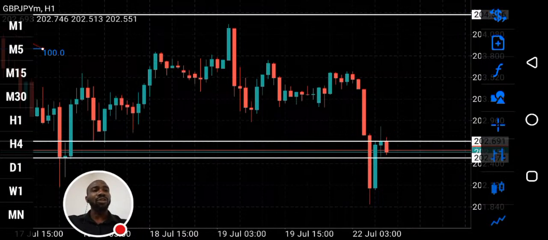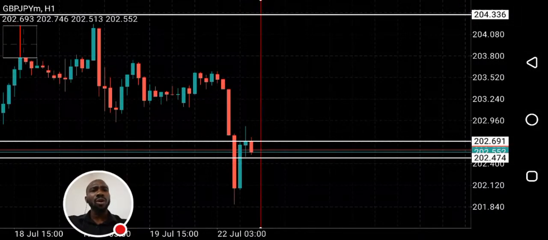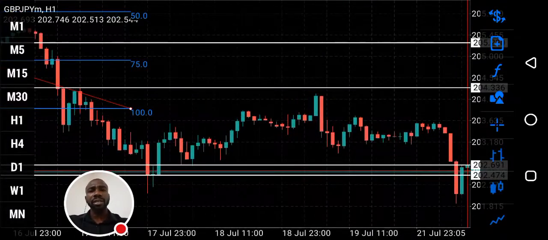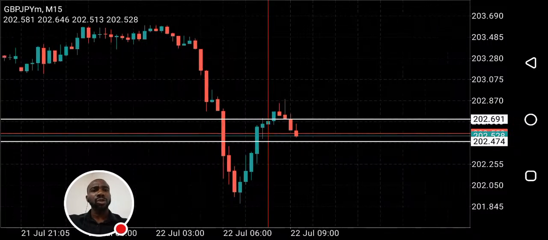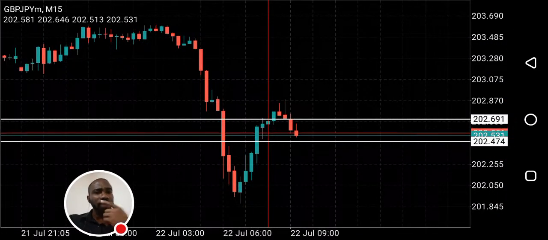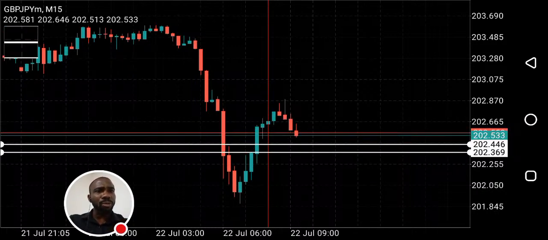Now I think the reason is probably that after the formation of this bullish candle on 1 hour, a fair value gap was created on a lower time frame. That could be the reason for the current pullback. Let's see 15 minutes. You can see on 15 minutes, a fair value gap was created here. So that could be the reason for the pullback.